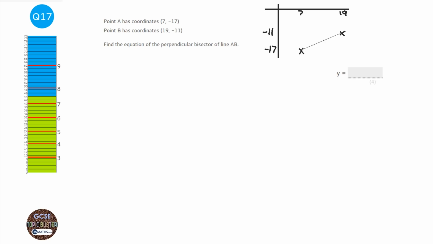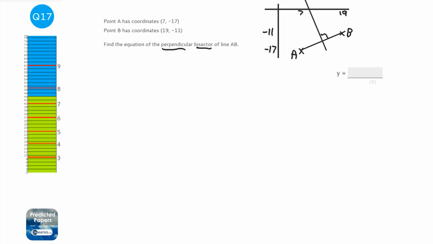Okay, this is called line AB. Now we're asked for the perpendicular bisector. Perpendicular means it's going to hit that line at right angles. Bisector means it's going to cut it right down the middle. So I'm going to start off at the middle of the shape and draw a quick sketch there, like that.